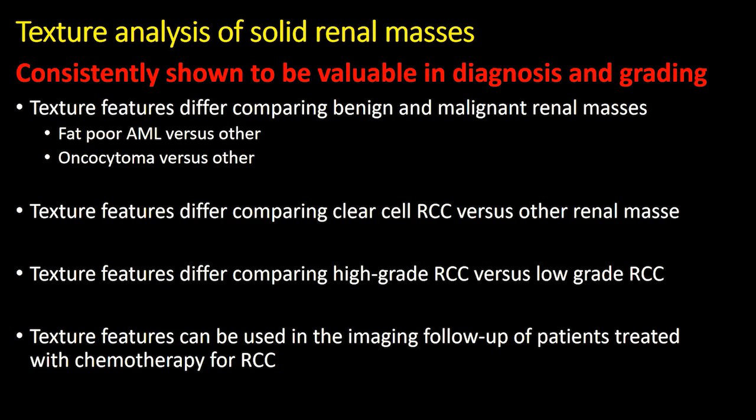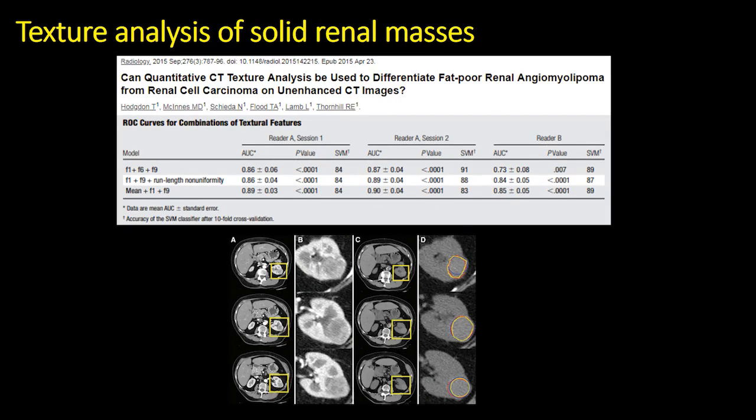Texture analysis has been consistently shown to be valuable in diagnosis of renal masses in terms of benign versus malignant, clear cell versus non-clear cell, and also to assess for grade amongst the clear cell tumors and other renal cell carcinomas, including papillary and more recently Chromophobe RCC. One paper highlighting the application of texture analysis in renal masses was performed by our group, where we evaluated second-order texture features at unenhanced CT, comparing fat-poor AML and renal cell carcinoma, showing a high discriminative ability and accuracy.